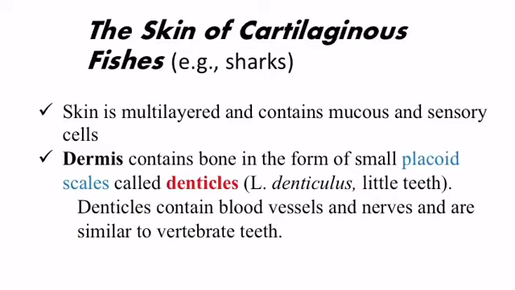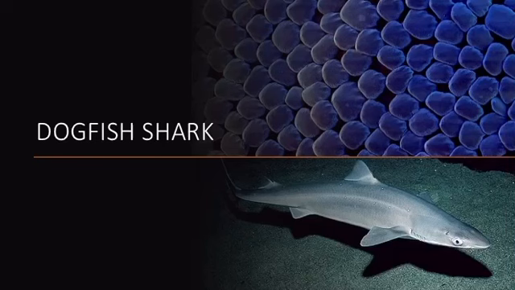The skin of cartilaginous fishes, for example sharks, is multilayered and contains mucus and sensory cells. Dermis contains bone in the form of small placoid scales called denticles. Denticles contain blood vessels and nerves and are similar to vertebrate teeth. This is a photo of a dogfish shark, and it has the placoid scales.